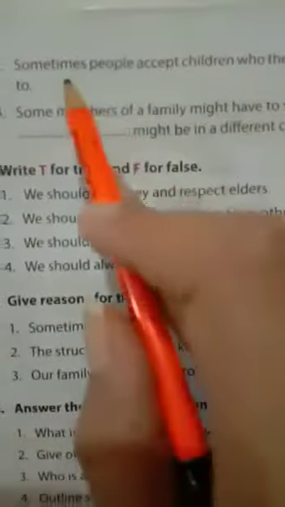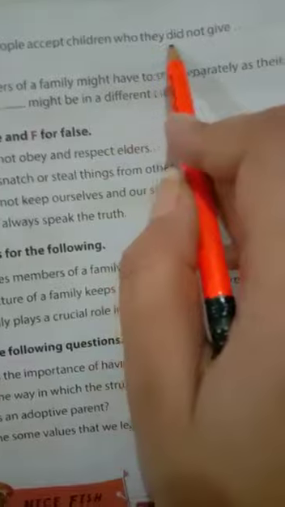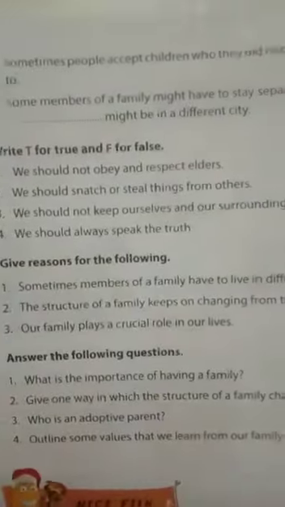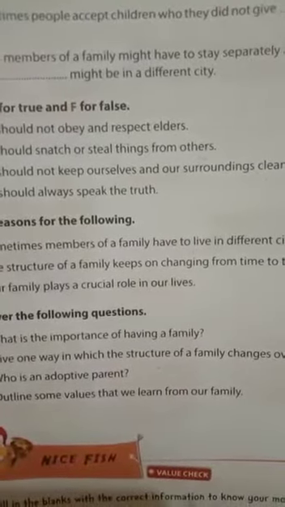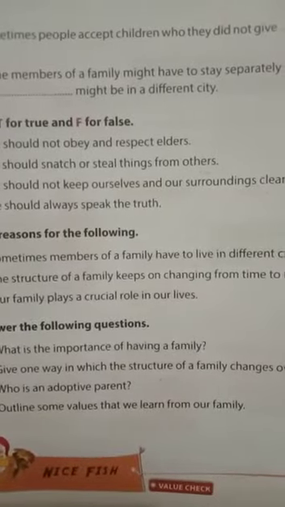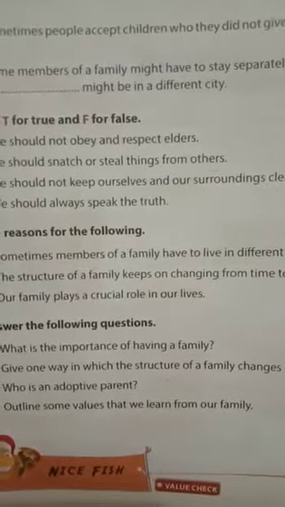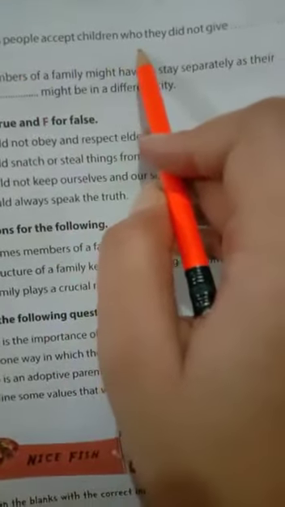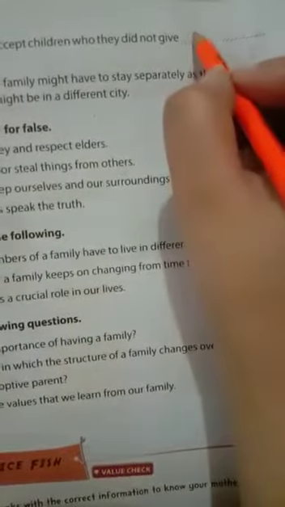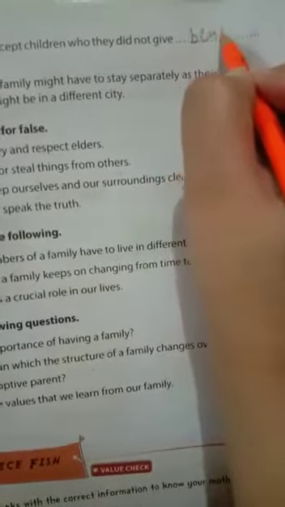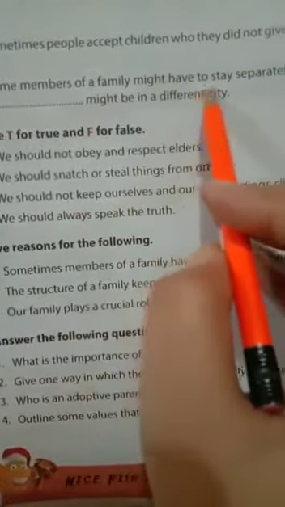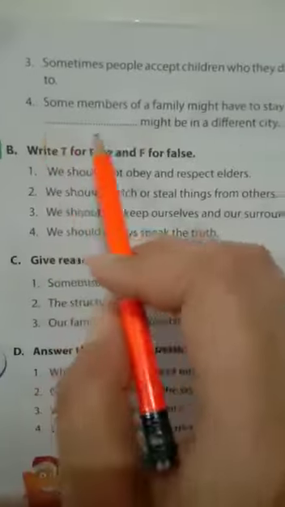Third point is, sometimes people accept children who they did not give dash to. Now tell me, when do people adopt or accept a child? Whenever they can't give birth to a baby. So, sometimes people accept children who they did not give birth, B-I-R-T-H.